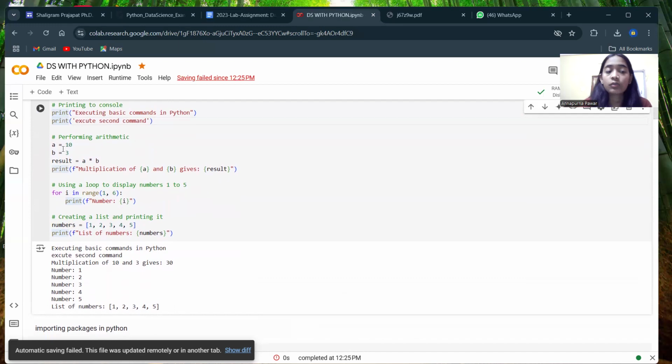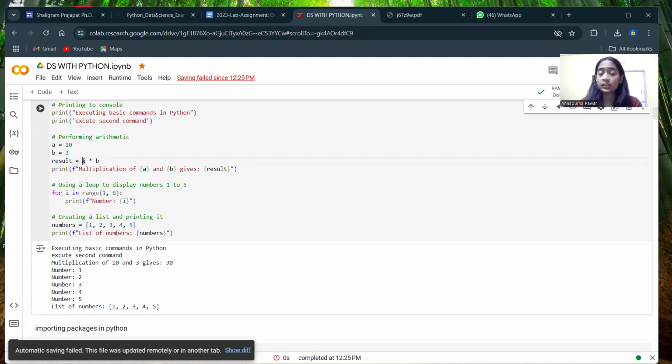And how we can initialize variables here: a equals 10, variable name equals value, for initialization, and its value can be integer, float, whatever we want to give. And b is another variable whose value is 3. result equals a into b, the multiply arithmetic operation.